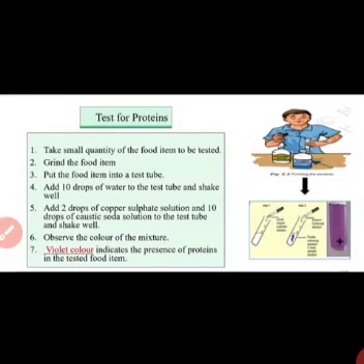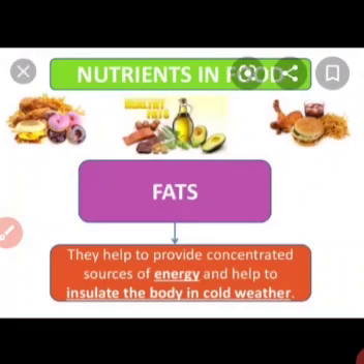If you are going to get a violet color, it proves that the protein is present in that particular food stuff. Next, the fats. Fats are also known as the energy giving food. You all know fats provide much more energy to our body in comparison to carbohydrates. So let's test the fats.